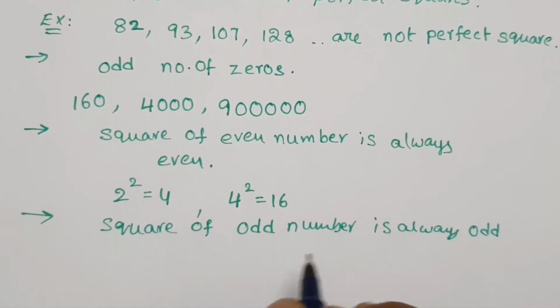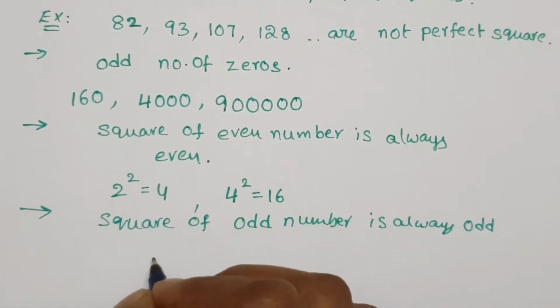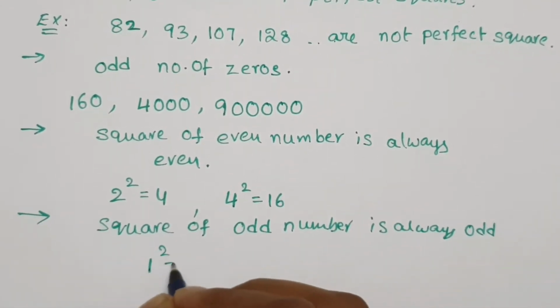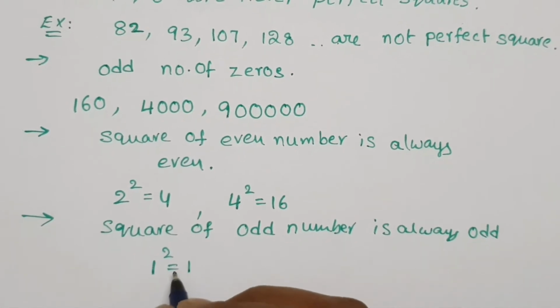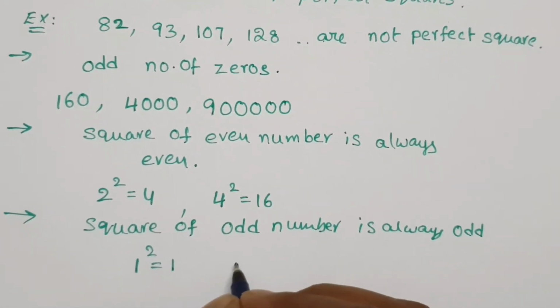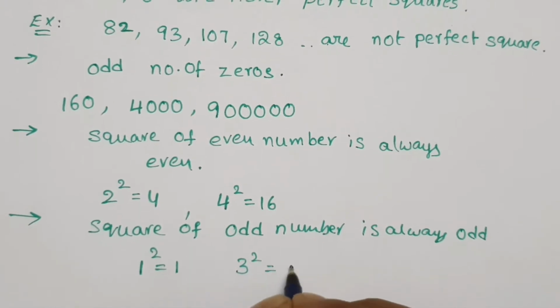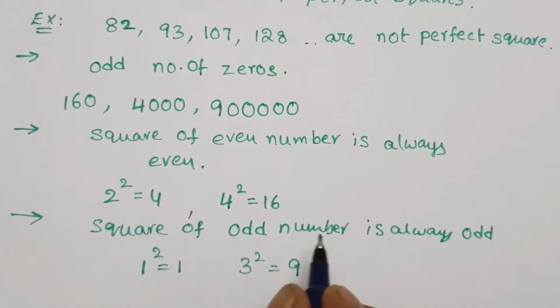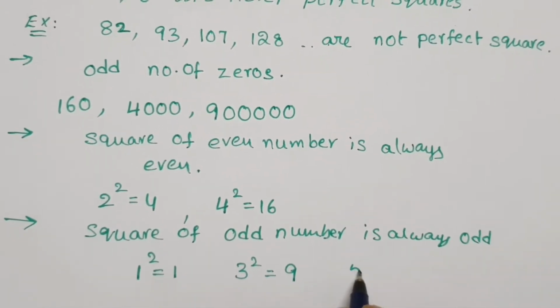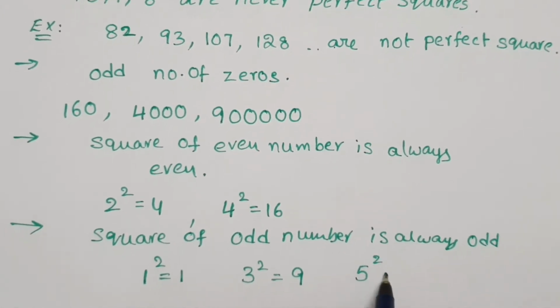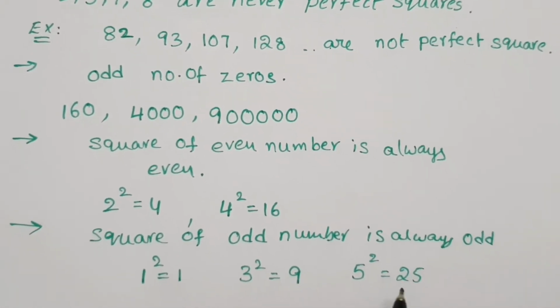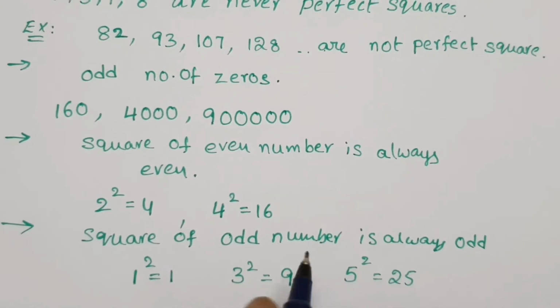For example, 1 is an odd number, 1 squared equals 1, which is odd. Next odd number 3, 3 squared equals 9, and 9 is an odd number. Next 5 is an odd number, 5 squared is 25, and 25 is an odd number. Got it? Here understand.